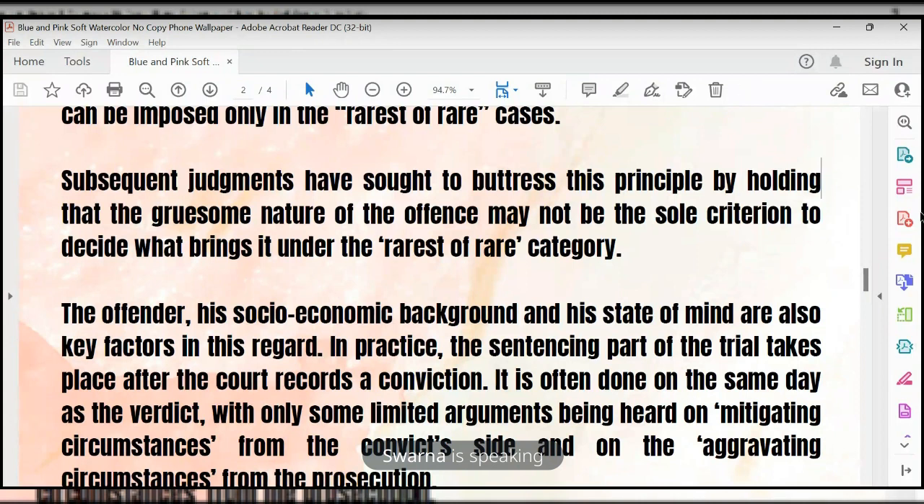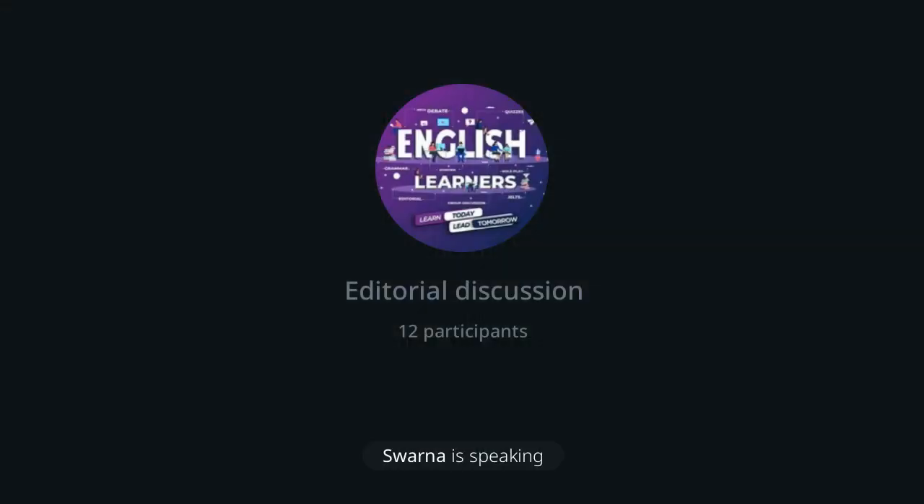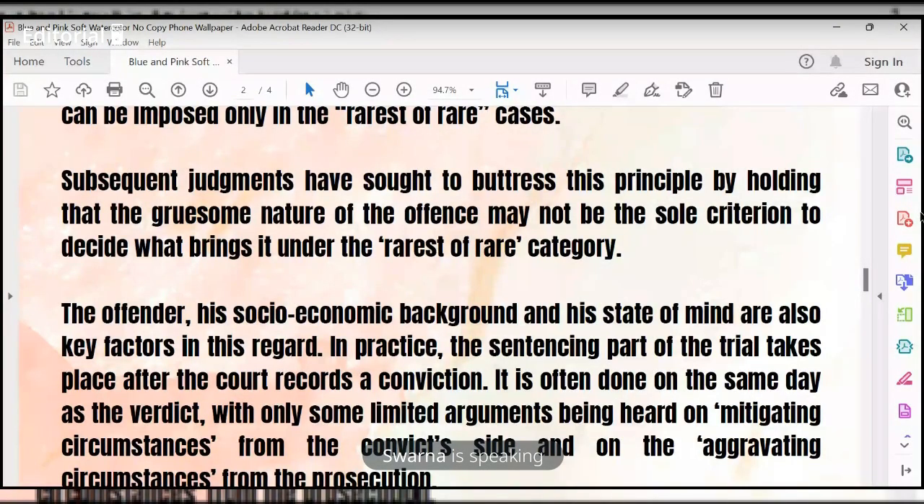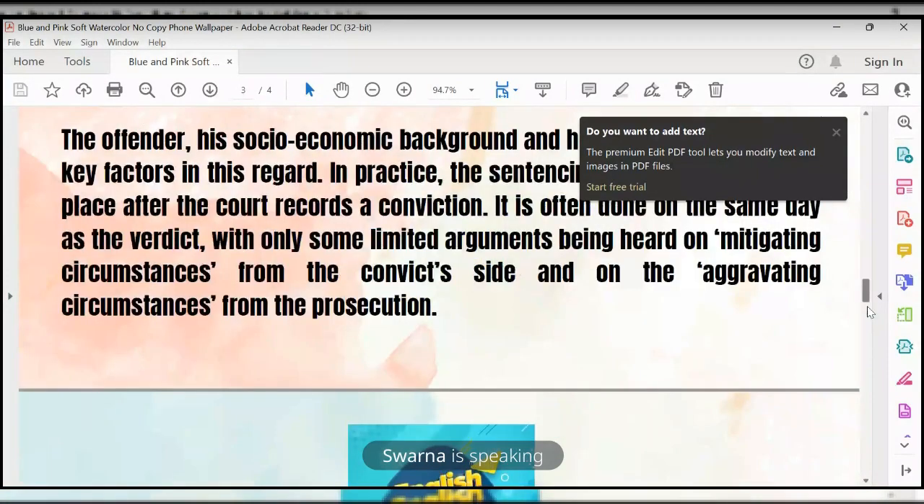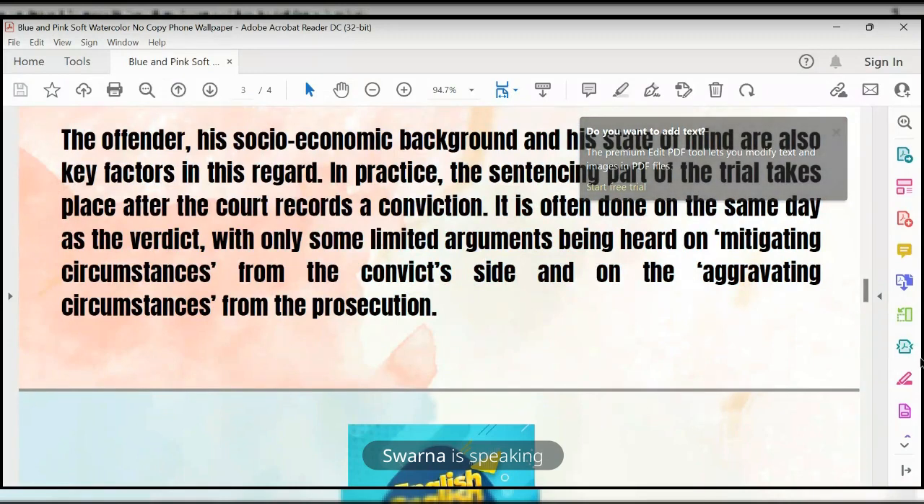So for that, subsequent judges have sought the buttress of that principle to aggravate the situation to get conviction of the offender. The offender's socio-economic background and his state of mind are also key factors in this regard. Before implementing the death penalty, the judges should consider his socio-economic background and his educational status, all as key factors on that record.